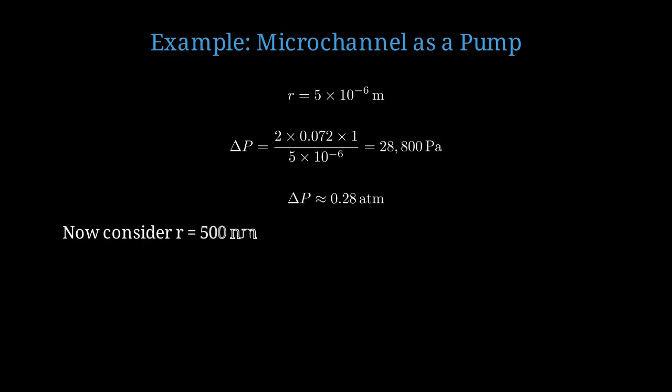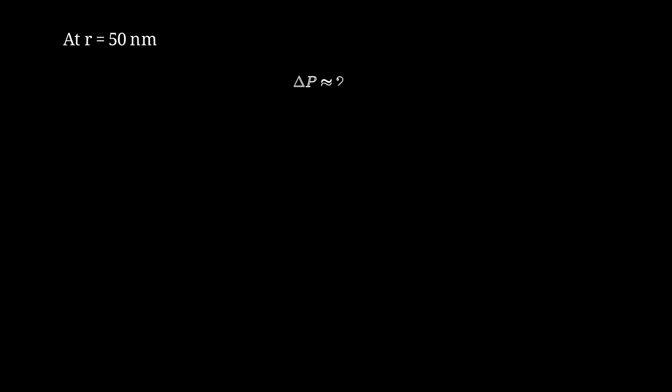Now let's shrink the channel to 500 nanometers radius. That's 10 times smaller. The pressure jumps to approximately 2.8 atmospheres. We've increased the pressure by a factor of 10, just by shrinking the channel by a factor of 10. At 50 nanometers radius, which is approaching molecular dimensions, the pressure reaches approximately 28 atmospheres. This is truly remarkable pressure from a channel thinner than a virus.